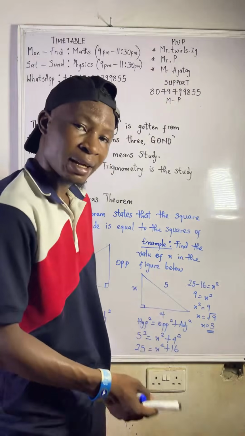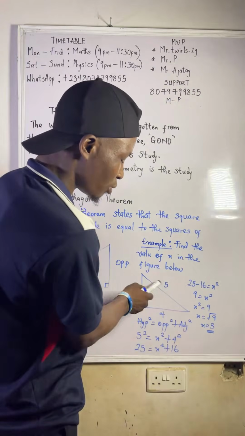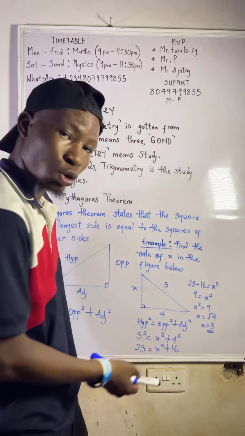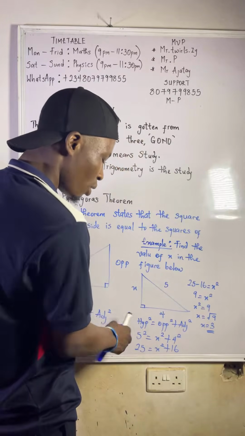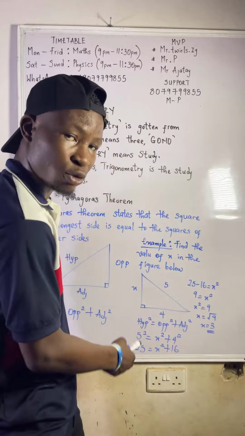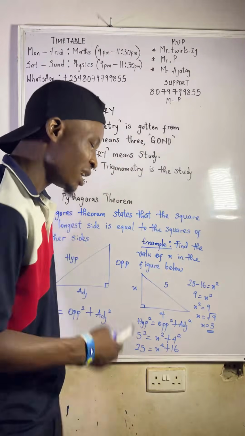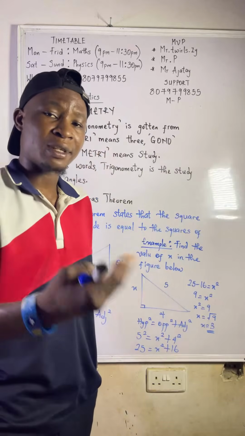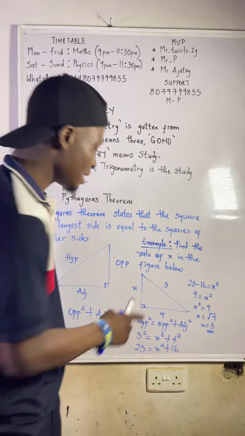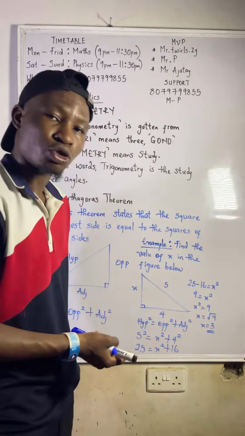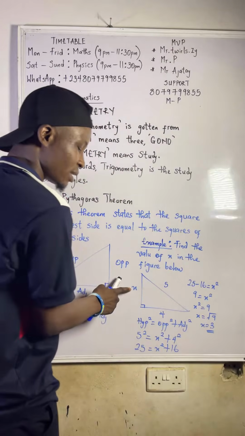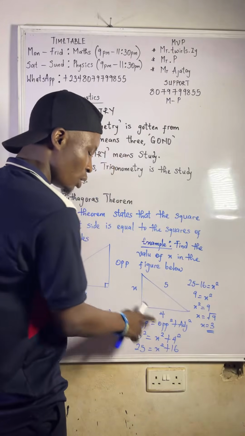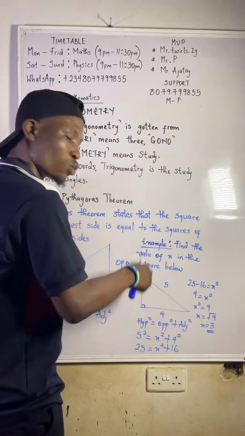Now, what's our longest side here? If you look at this right angle triangle, our longest side is this. That's our hypotenuse, so you call it 5, and you square that hypotenuse. That's 5 squared equals to... Since there is no angle there, let's just call our x the opposite. So that will be x squared, because you square the opposite too. Then plus, what's the other side? 4. You square it also.